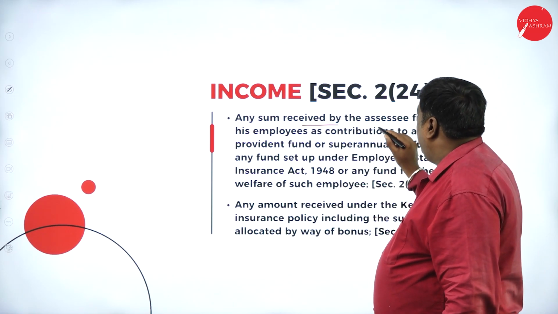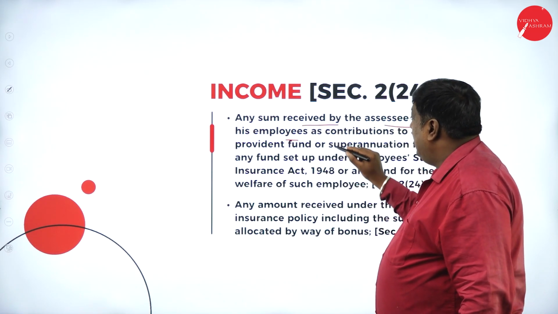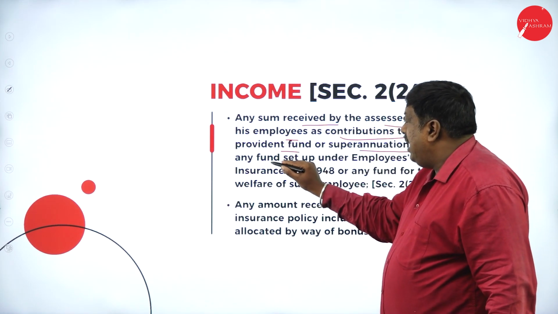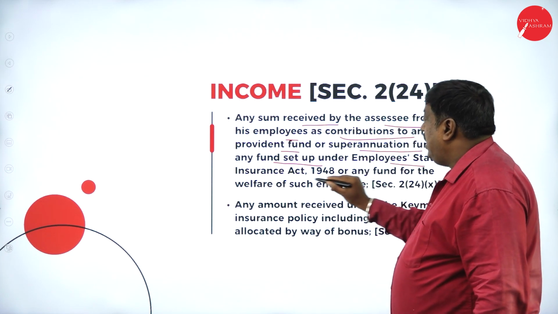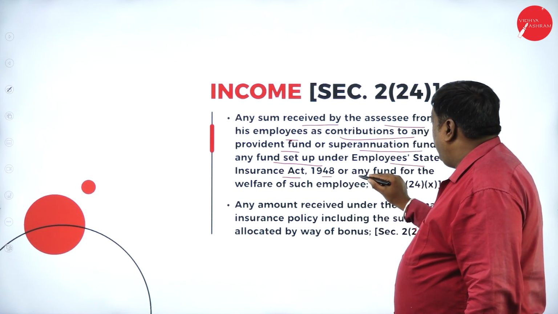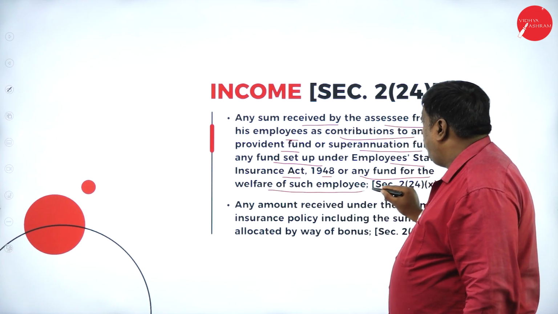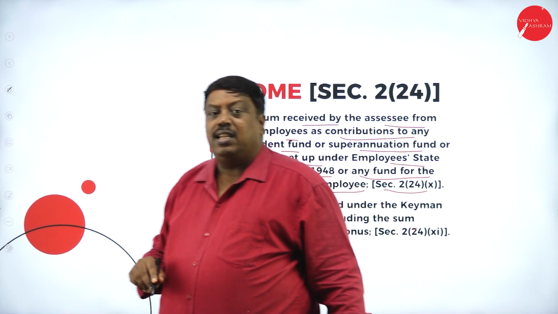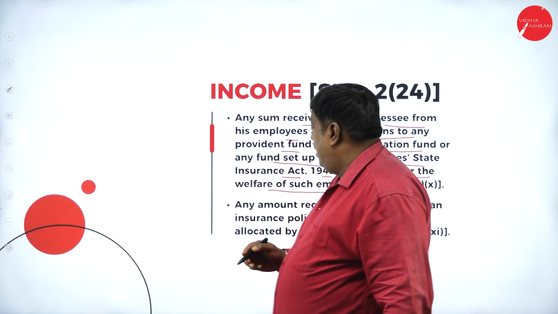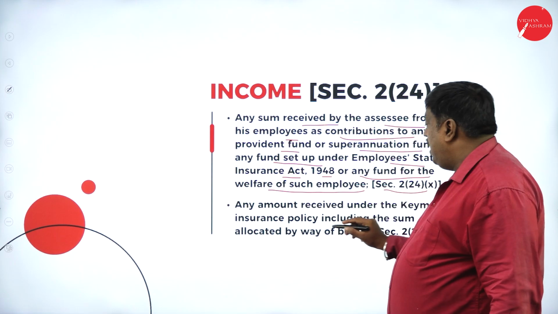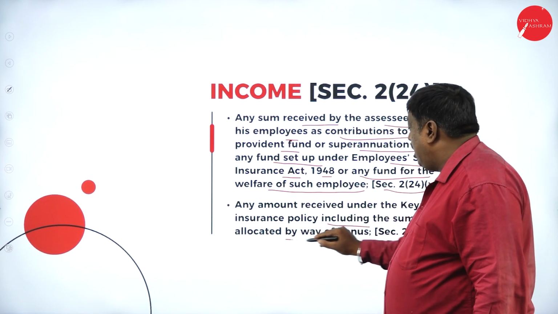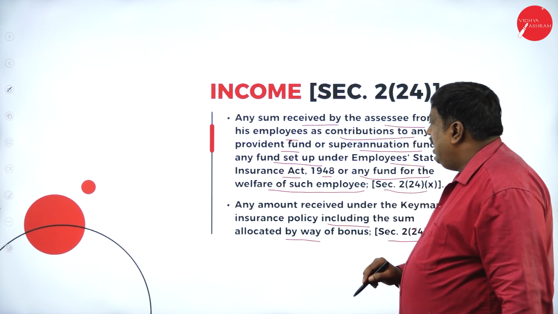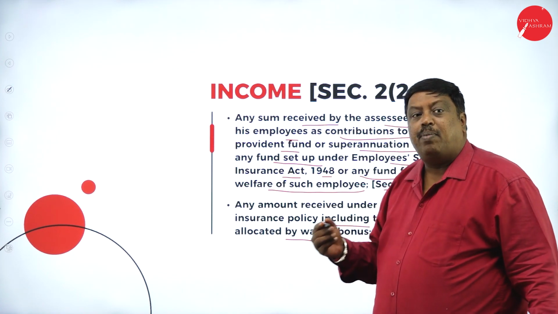Any sum received by the assessee from his employees as contribution to any provident fund or superannuation fund, or any fund set up under the Employee State Insurance Act 1948, or any fund for the welfare of such employees, section 2 subclause 24 subclause 10, is treated as income for the employer. Any amount received under a key man insurance policy, including the sum allocated by way of bonus, section 2 subclause 24 subclause 11, is taxable in the hands of the employee.